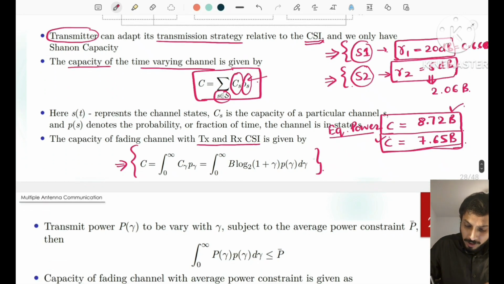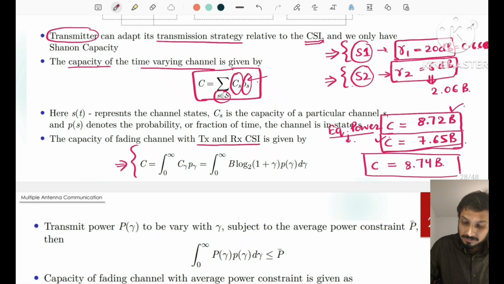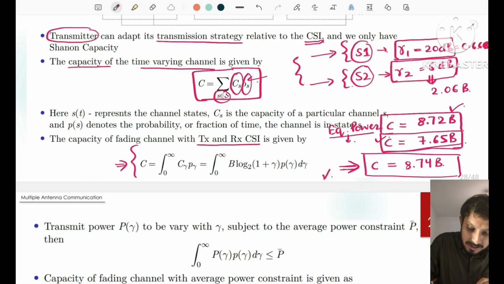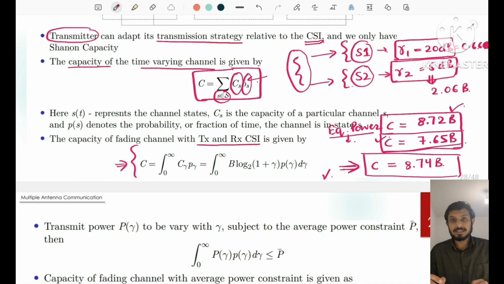Now if we try to find some optimal value of power that is allocated to both the channels, then we will get a capacity of around 8.74 times bandwidth. So this results in that we need to use both the channels while allocating separate power to both. And effectively, if more power is allocated to state 1 and less power is allocated to state 2, we can have a somewhat higher capacity.